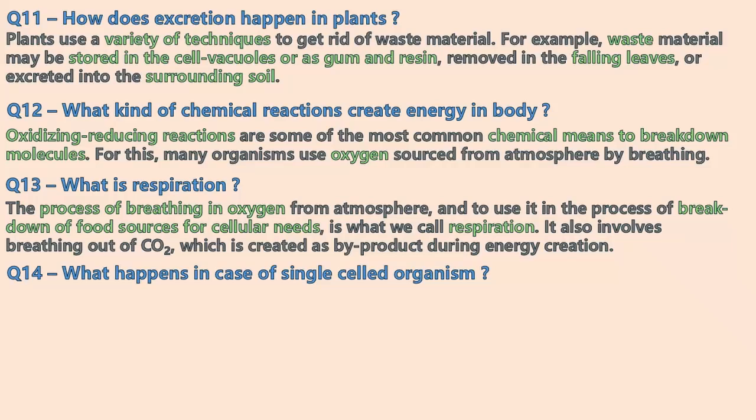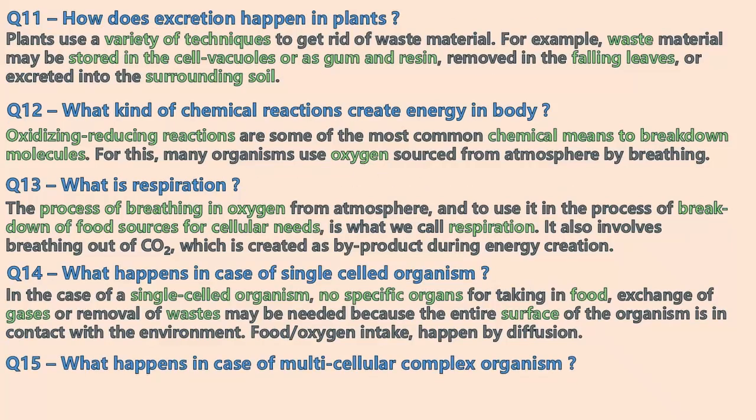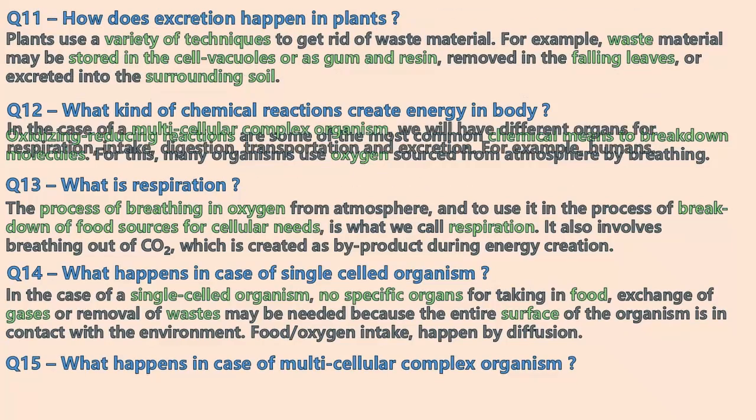What happens in the case of a single-celled organism? In a single-celled organism, no specific organs are needed for taking food, exchange of gas, removal of waste, etc. Since it is a single cell, the entire surface is in contact with the environment. So food and oxygen intake and excretion of unwanted products happen by diffusion. Because the whole cell is in touch with the environment, intake and excretion can happen from any part of the cell.